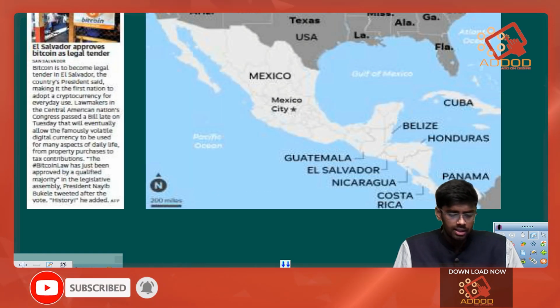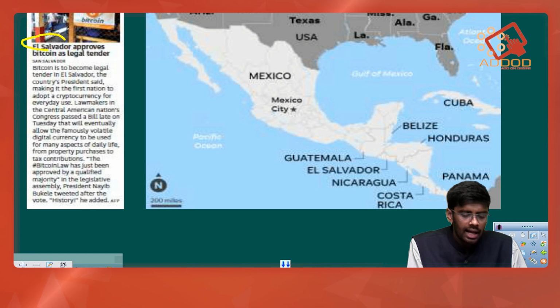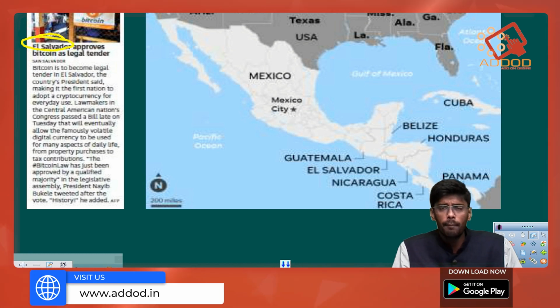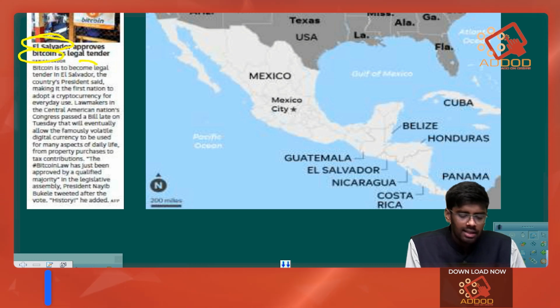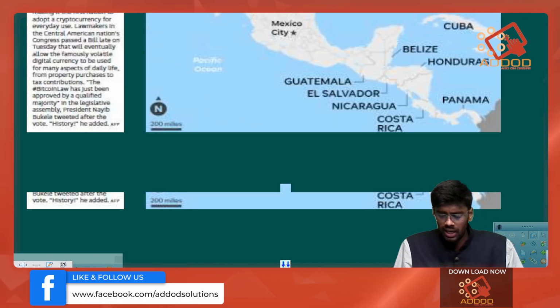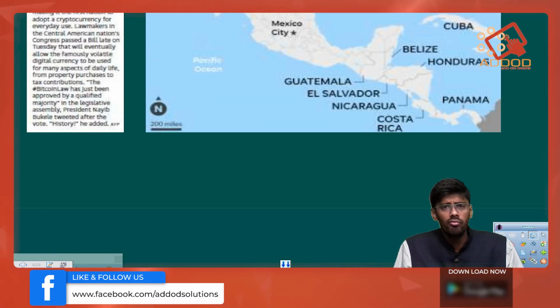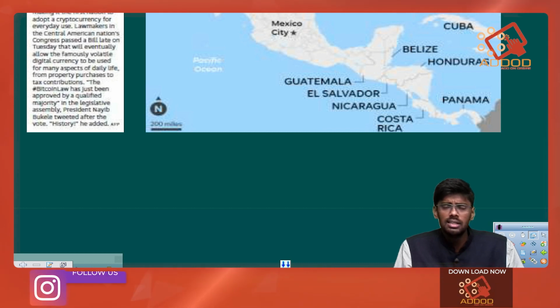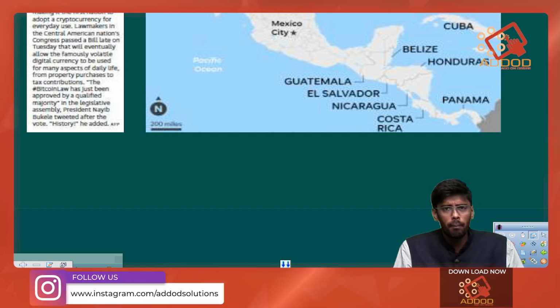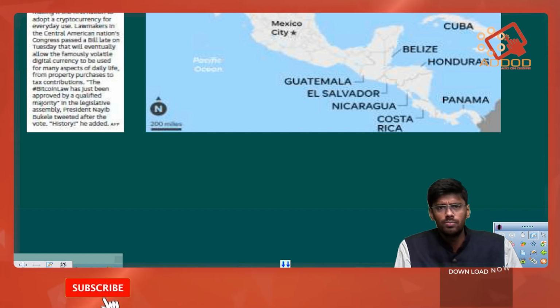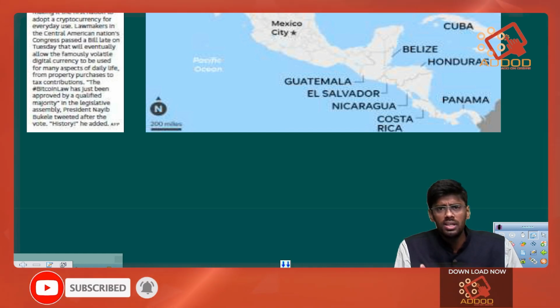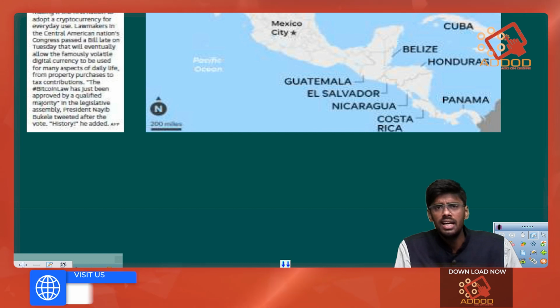Next, we have an article dealing with the country El Salvador. El Salvador became the first ever country to approve Bitcoin as a legal tender. So we know that there is something called Bitcoin, which is a cryptocurrency, and it is generally used by many people. But there is no country which has approved this as a legal currency or a legal tender.